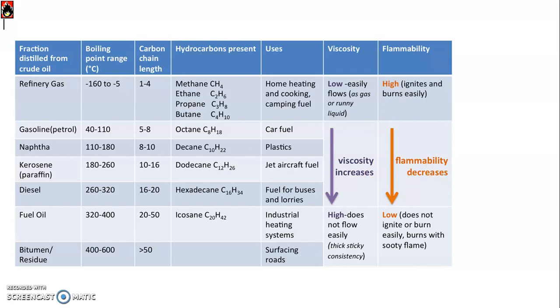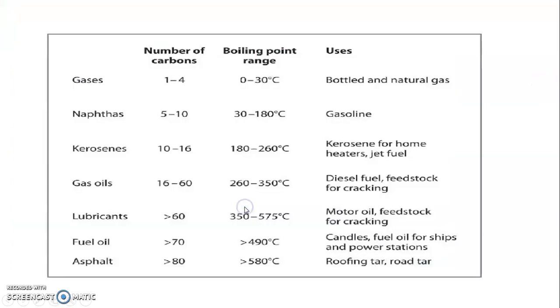This part we have already gone through in detail in lectures. Now, this shows the fractions at a glance obtained from the distillation tower, along with their number of carbon atoms, their boiling range of temperature, or at what temperature they are obtained, along with their uses.